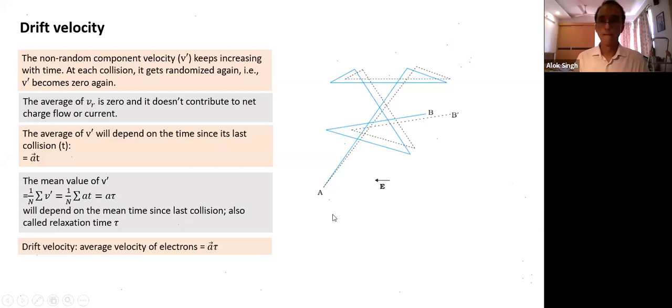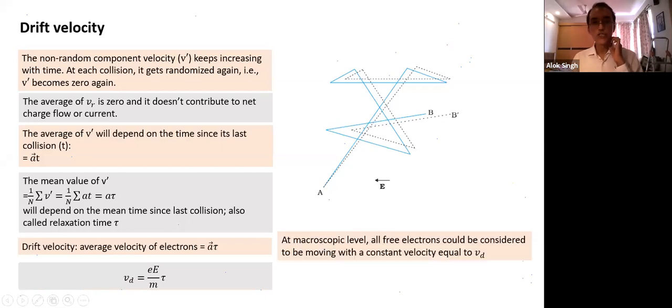Okay. And velocity we can relate to current at a macroscopic level. So, summary of whatever discussion we had at a macroscopic level: all free electrons could be considered to be moving at a constant velocity equal to drift velocity. And what is drift velocity? It's easy to remember. Drift velocity is acceleration into tau. Tau is a property of the material as well as temperature. These are 3 points which summarize what we discussed in the last 10-15 minutes.